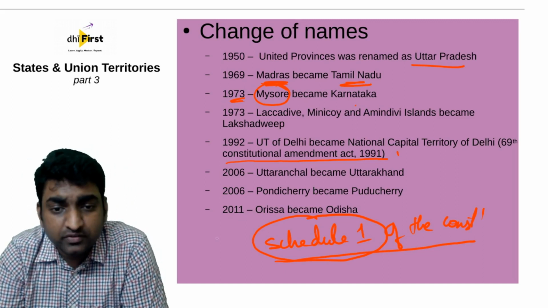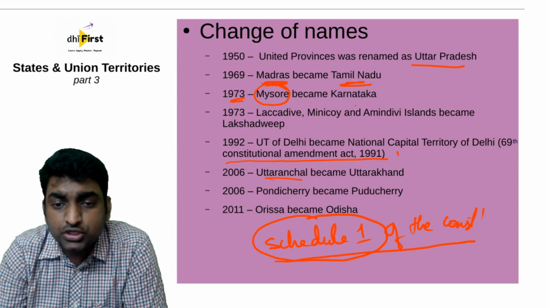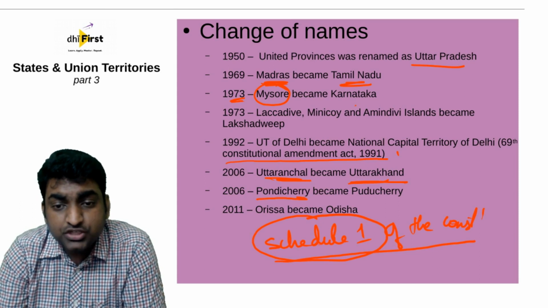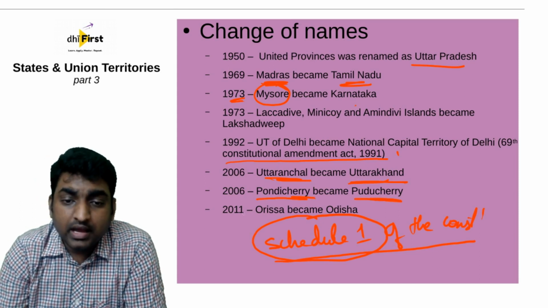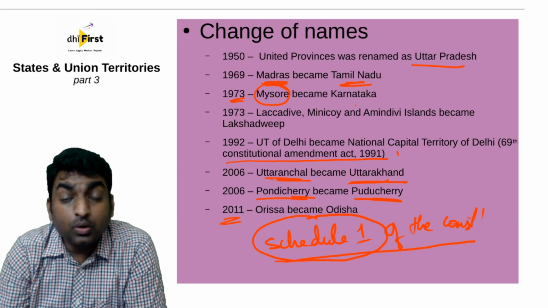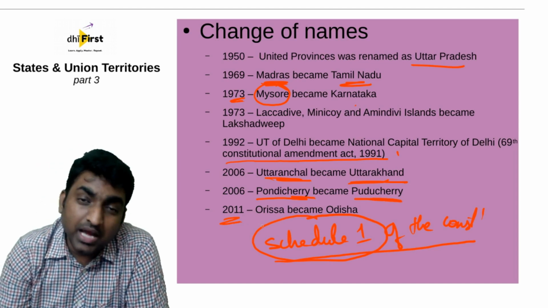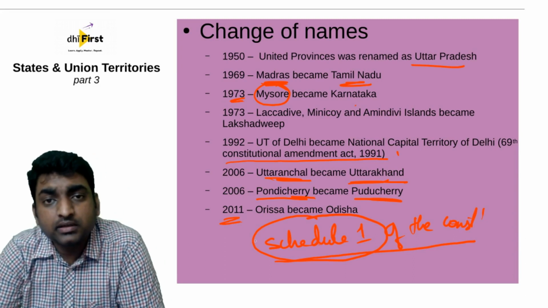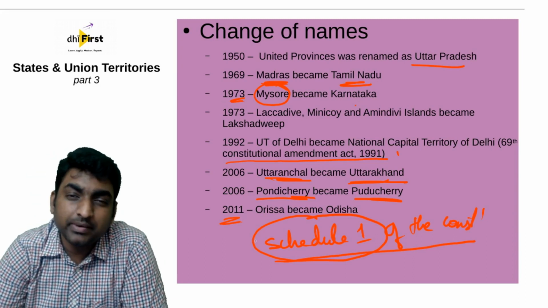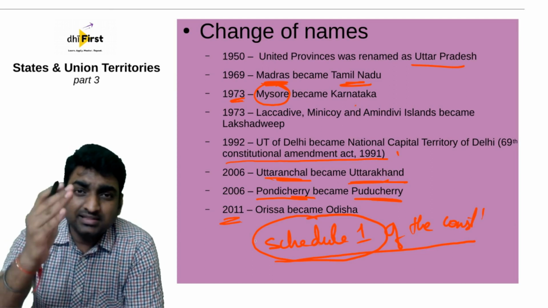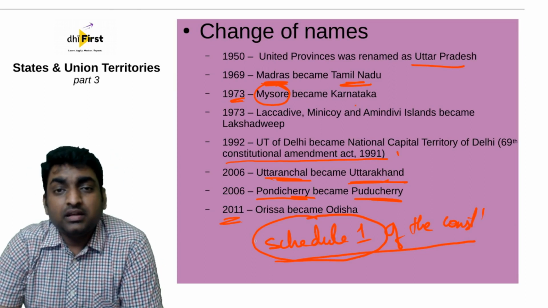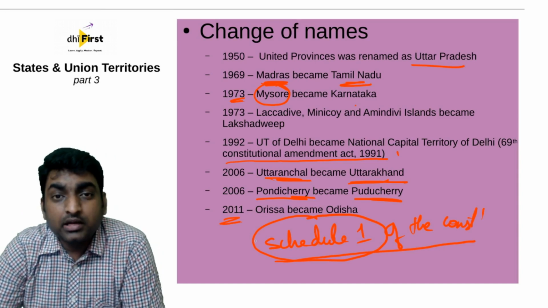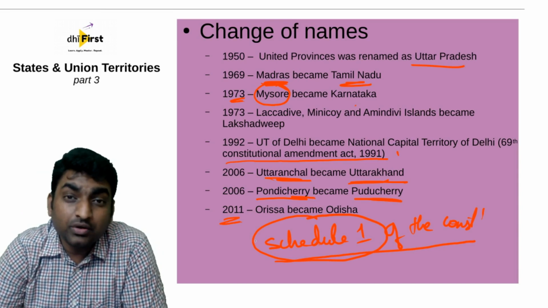So, to proceed further, in 2006, Uttaranchal became Uttarakhand. 2006, in the same year, Pondicherry became Puducherry. And in 2011, Orissa became Odisha. All right. So these were some of the changes of respective names of the states which happened so far. So these dates, these years are quite important, because if they are asked in your preliminary examination to be arranged in chronological order, then it becomes very imperative for you to remember.